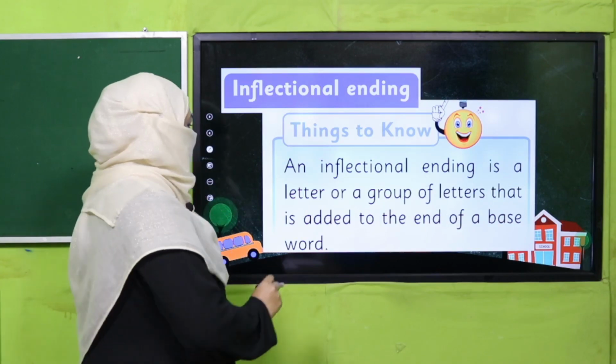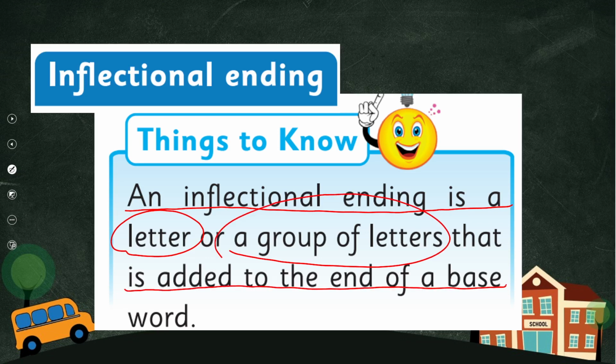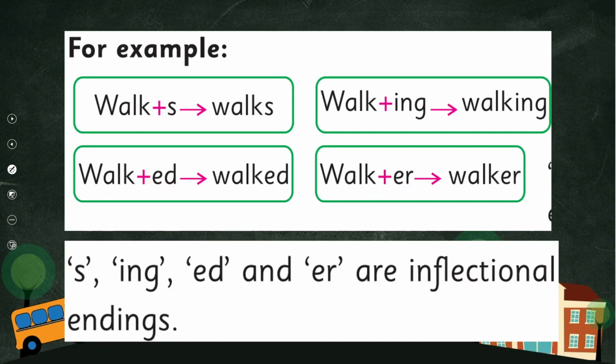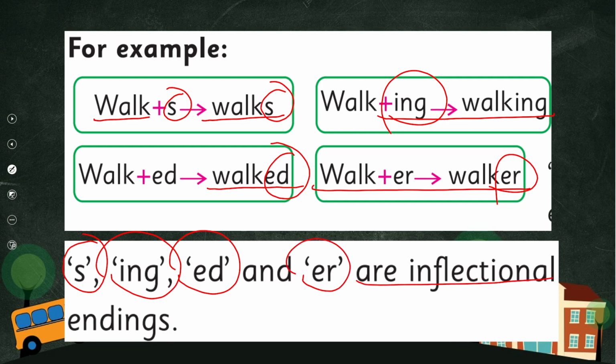So what we have learned: an inflectional ending is a letter or a group of letters that is added to the end of a base word and its meaning changes. Once again, examples are here: walk, walks, walking, walked, and walker. You see, we have just added one letter or a group of letters and the word is changing. So s, ing, ed, and er are inflectional endings in this example, right?